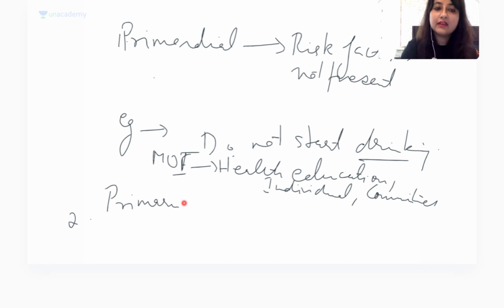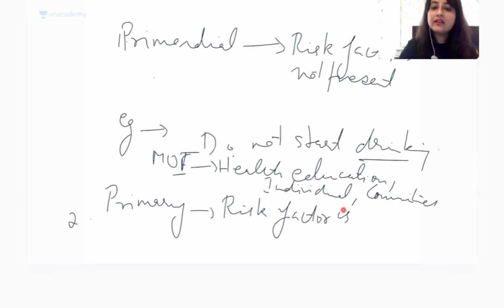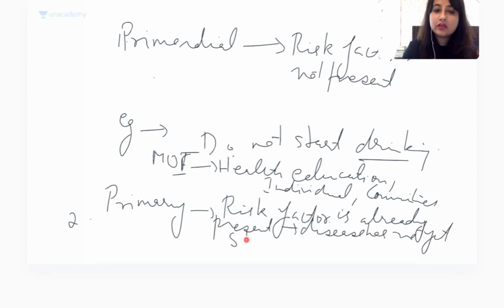It is primary level. Primary level, anybody? Great, awareness. Okay, what happens in the primary level? Great Leela, immunization. I'll try to explain. The risk factor is already present. But what is the catch in primary level, guys? The disease has not started. Please remember, the disease has not started. Risk factor is already present. So some examples of primary level, its mode of intervention, there are 2 most important modes of intervention.